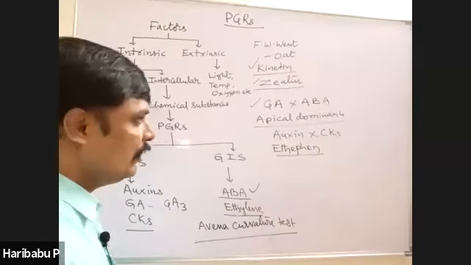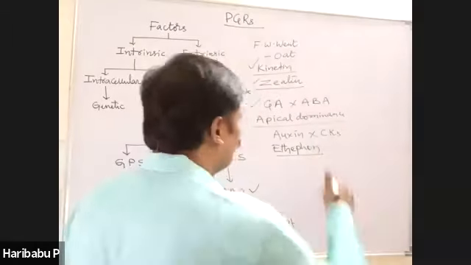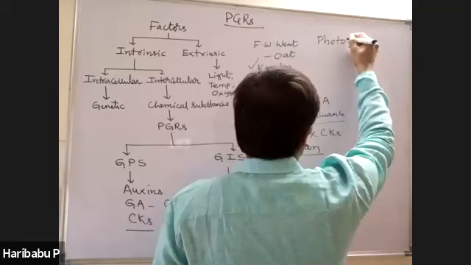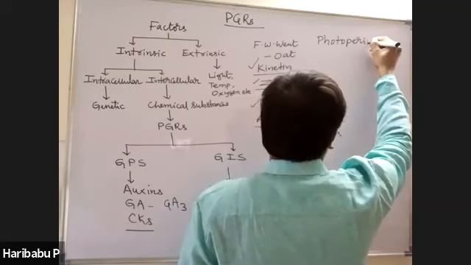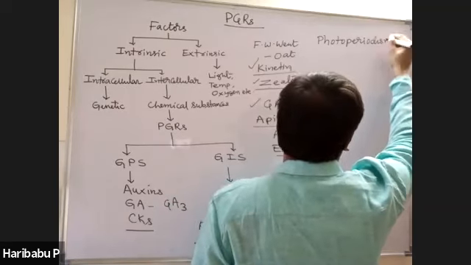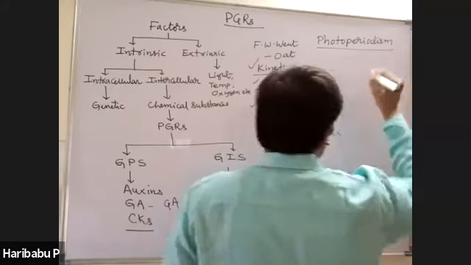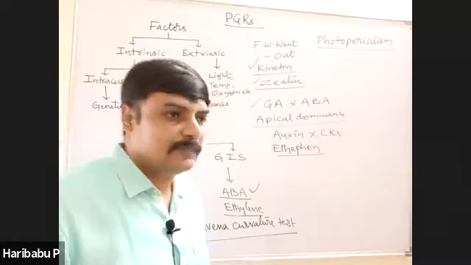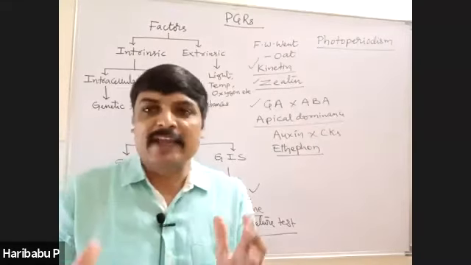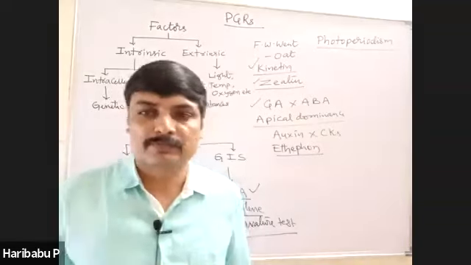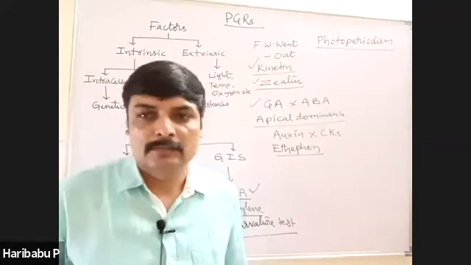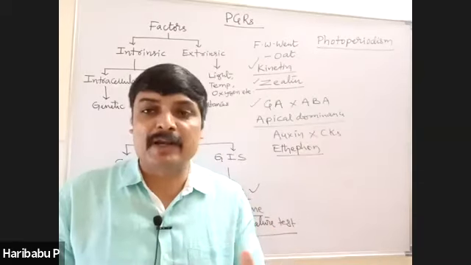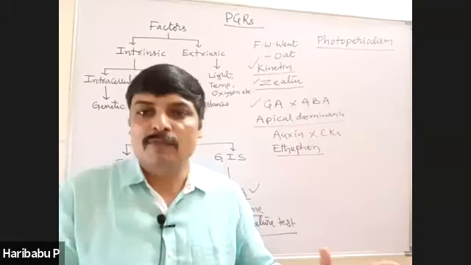Then three more concepts are there. One, photoperiodism. The influence of photoperiod, that is light period, for flowering in plants. You know very well what is photoperiod. The influence of photoperiod or light period on plants for flowering is called photoperiodism.